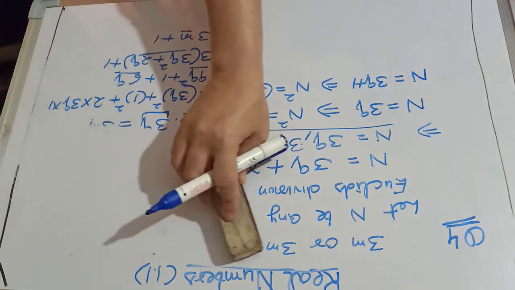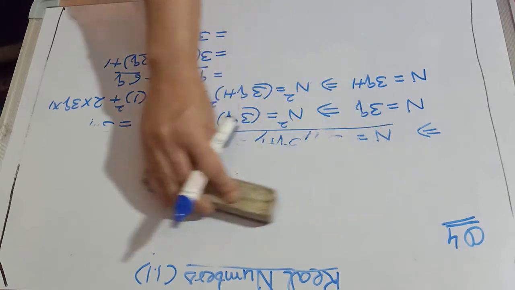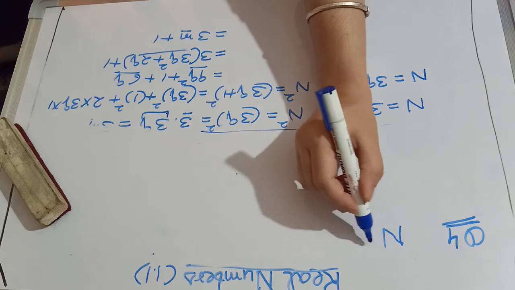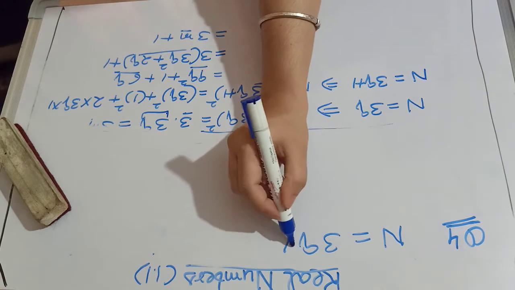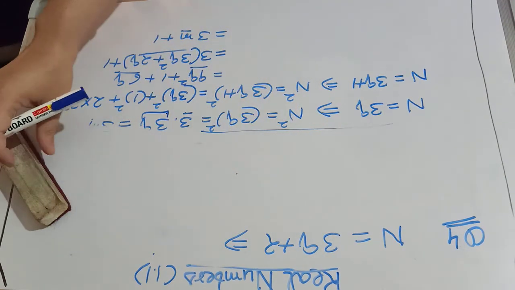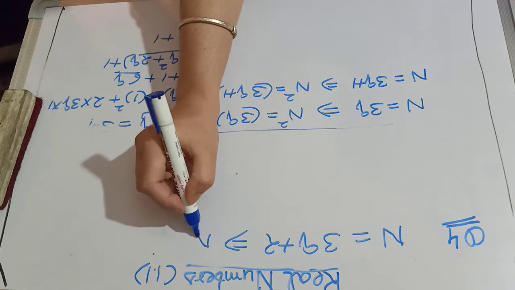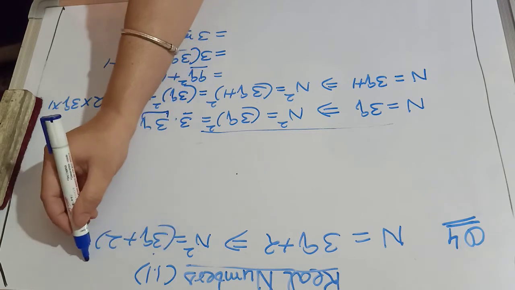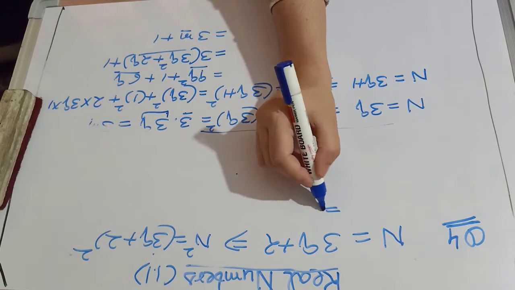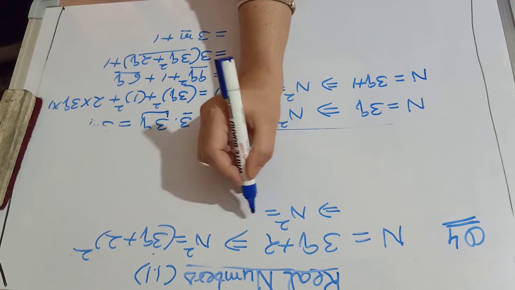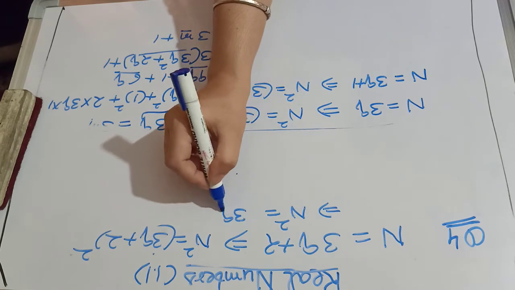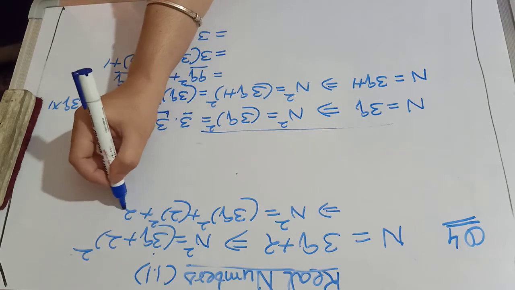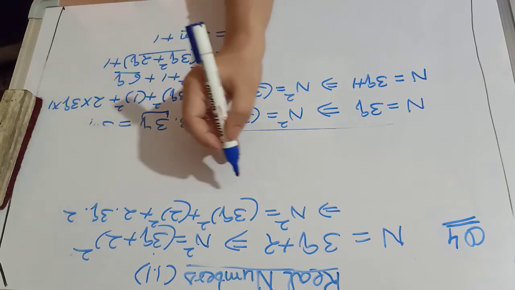Now come to your next part. If we consider n as 3q plus 2 and square both sides, we will get n square as 3q plus 2 whole square. It implies n square is 3q whole square plus 2 square plus 2 into 3q into 2.